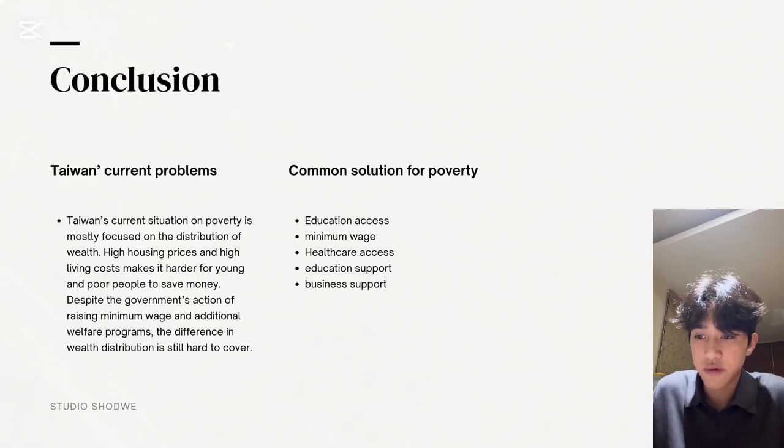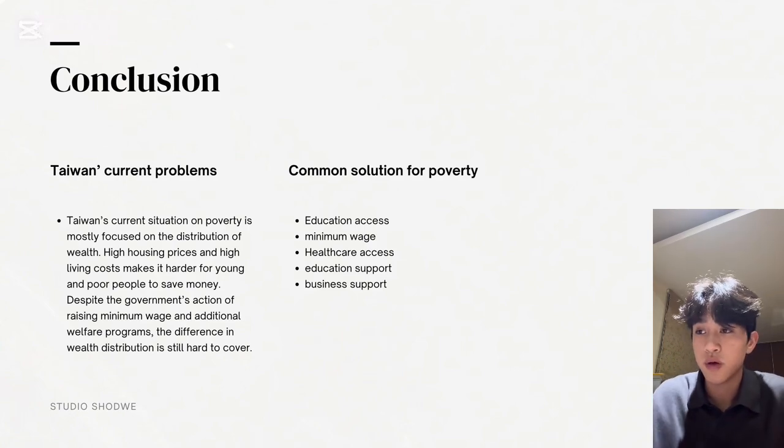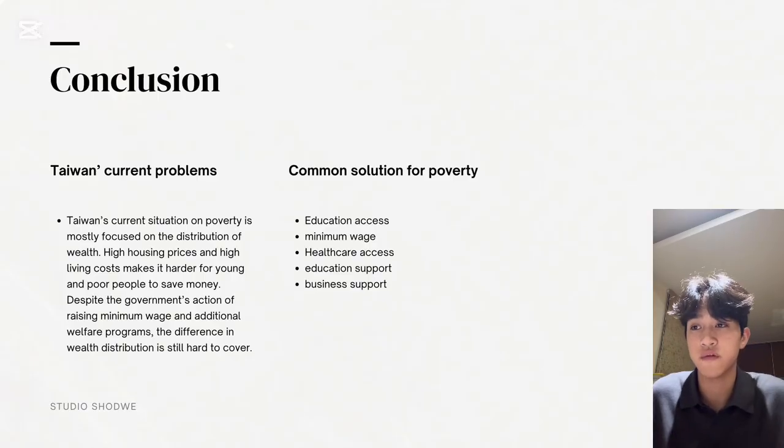To address poverty more effectively, we can learn from common international solutions that have worked in many other developed countries. The first and most important step is education access. When people receive better education, they gain professional skills and higher chances to find stable and well-paid jobs. This is the most sustainable way to break the poverty cycle.